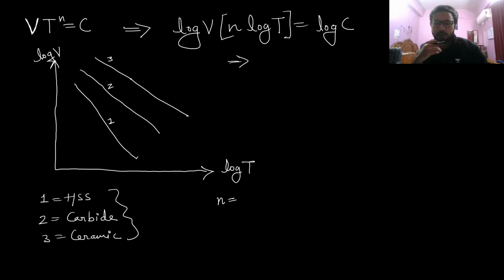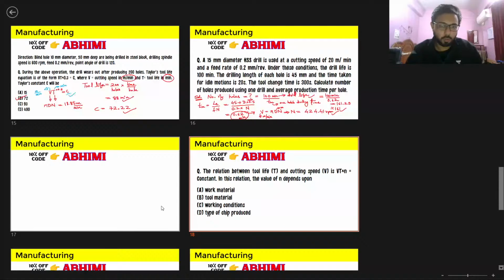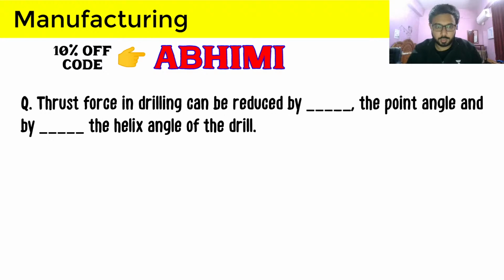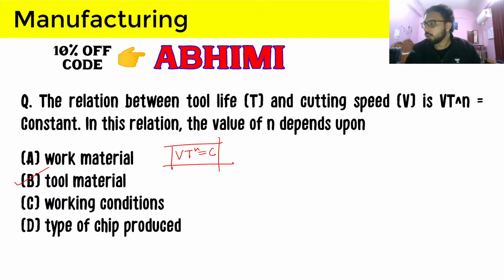So here I hope what I wanted to tell you was clear, and I think that got erased again. So here the n will be depending upon tool material. Why? Because for different tool materials n will be different, and therefore they will give different values of tool life or velocity if one of the values is given and another you are calculating. So that will be it for the discussion of this question, and let's move forward.